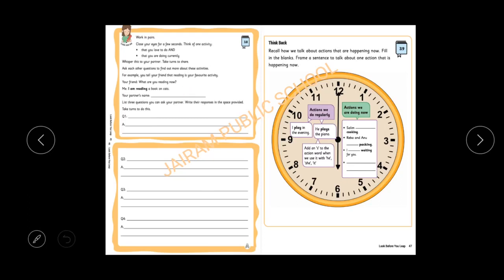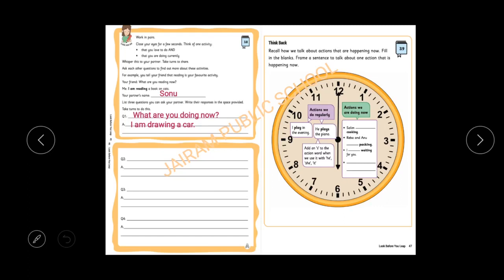Your partner's name you have to write. For example, I have written Sonu. We have to write three questions, children. I have given only one question here. The remaining you have to fill. What are you doing now? Sonu is my partner. I am asking Sonu, what are you doing now? He is saying, I am drawing a car. He likes to draw. That is his favorite action.